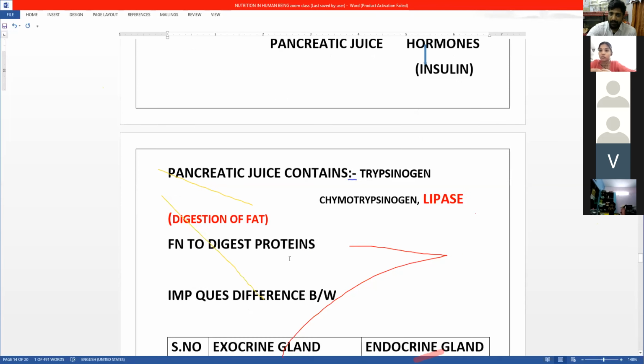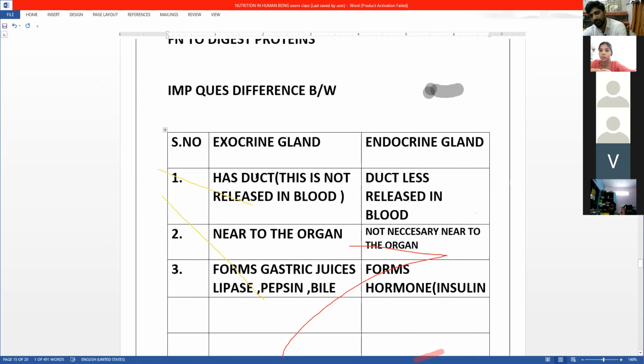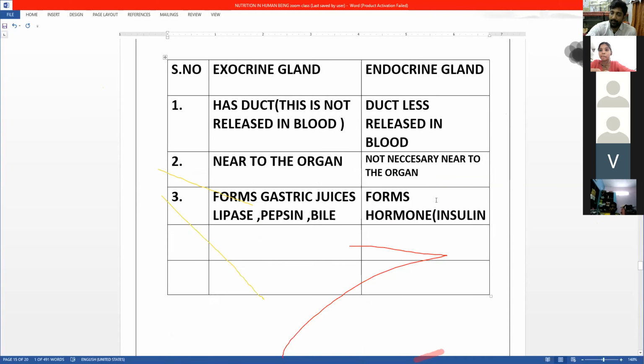Okay, now next we have saw this difference between exocrine and endocrine. Exocrine has duct, endocrines are ductless. Exocrine are present near the organ. Where the organ is there, exocrine will be exactly there. So if you imagine that this is the organ, the pipe which takes this juice will be near to the organ only. It will not be away from there. Okay. Then we have this endocrine which forms the hormones.